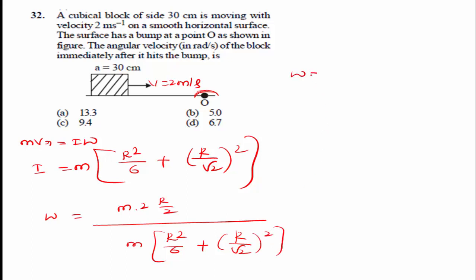Therefore omega is equal to 12 divided by 8r, or 3 divided by 2 into 0.3. We can take omega is equal to 10 by 2, then it is 5 radian per second. Option B is the right answer.